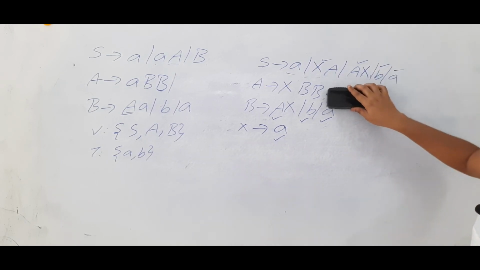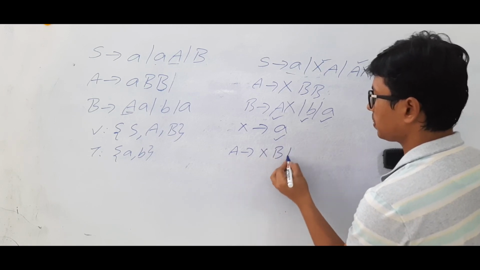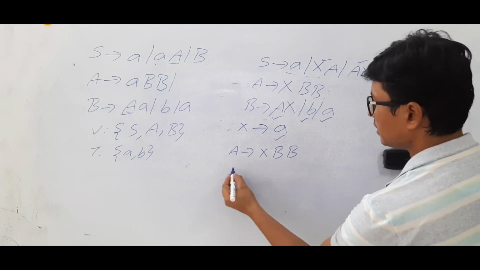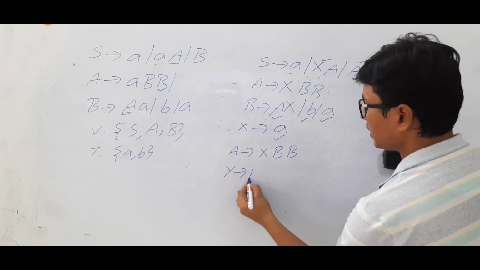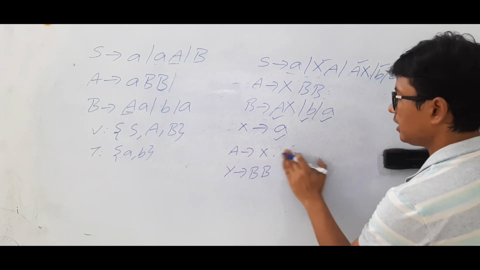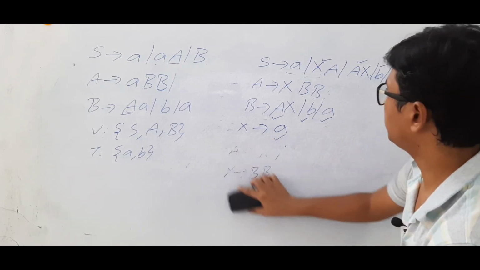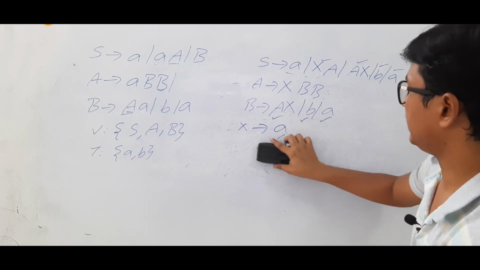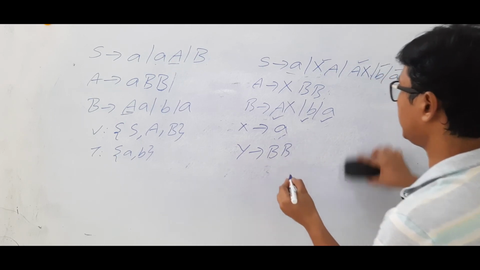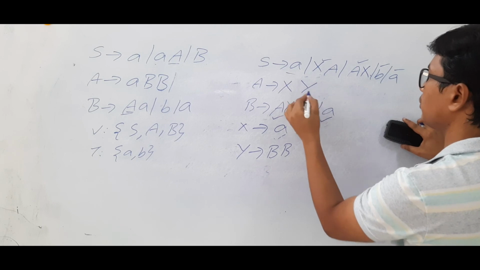Now you take the A determines XBB. Are you able to understand? Then what you will do? You will take Y as BB and keep the Y here. That's all. In place of BB, I will keep a Y. Y determines BB, and this A determines XBB becomes A determines X and Y.